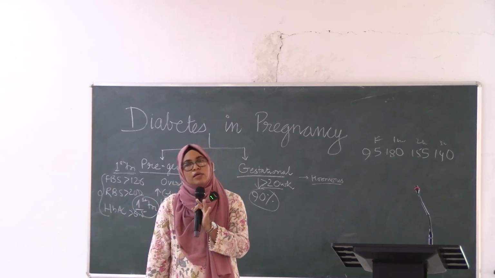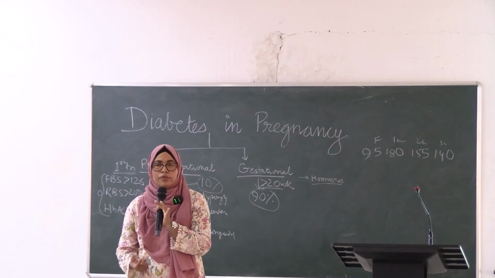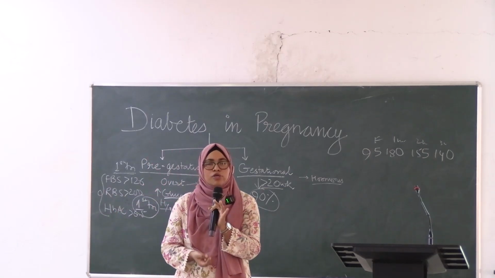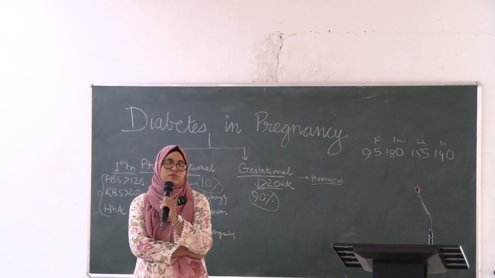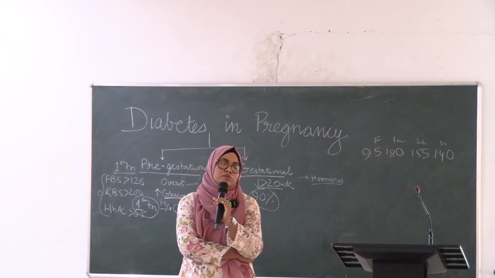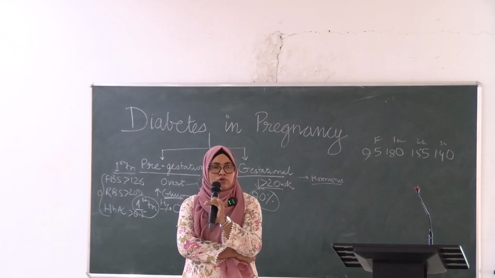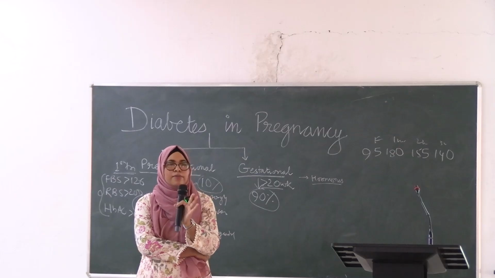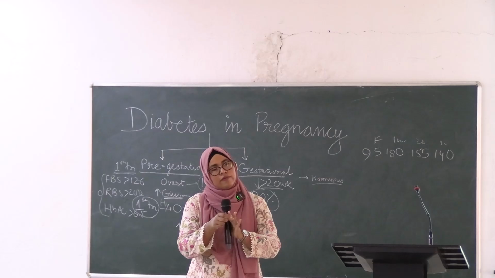MNT, yes. First and preferred is MNT. You will ask the patient to follow the medical nutrition advice for 2 weeks. Then you will repeat the blood sugar, that is 2 hour postprandial blood sugar after 2 weeks. If that is less than 140, that is under control, or you can continue the MNT. If it is more, then you will have to shift to insulin. Mainly insulin is required in the patient where fasting blood sugar is more than 120 and that is not controlled on MNT. Then you will give the patient insulin.